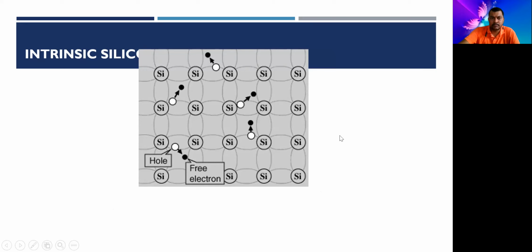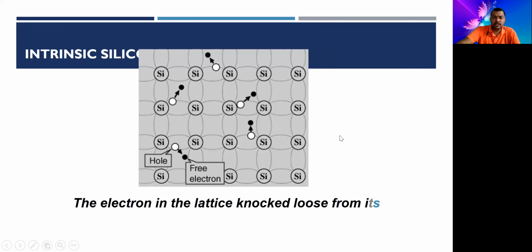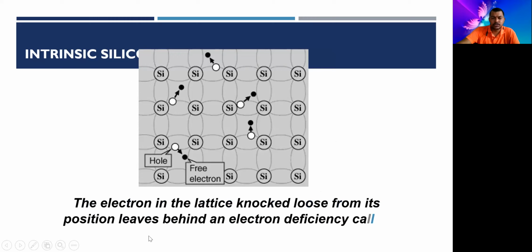The concept of holes I am going to tell you. The electron in the lattice knocked loose from its position leaves behind an electron deficiency called a hole. I'll tell you this: the absence of an electron is called a hole. Where there is no electron present, that is called a hole. It is an imaginary concept, right?